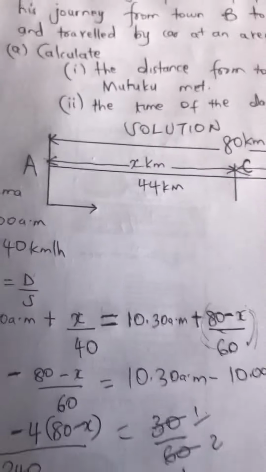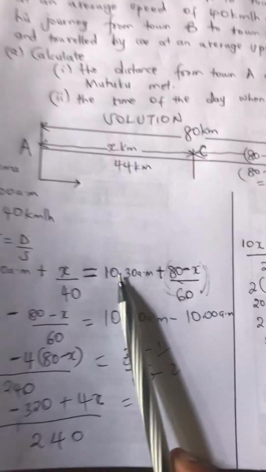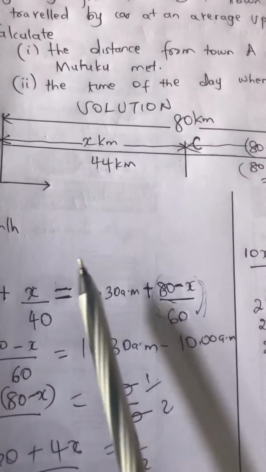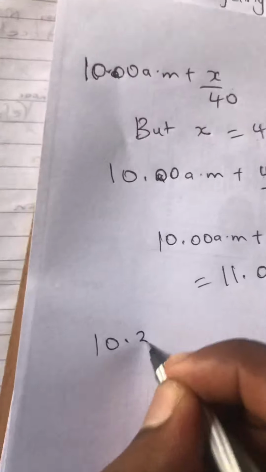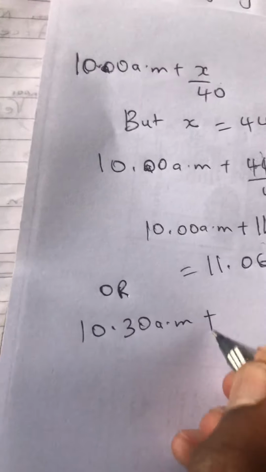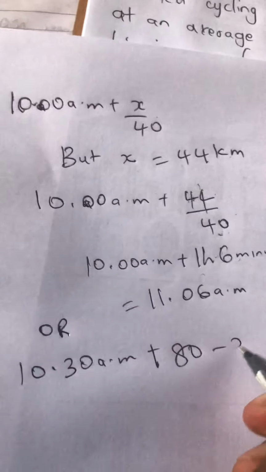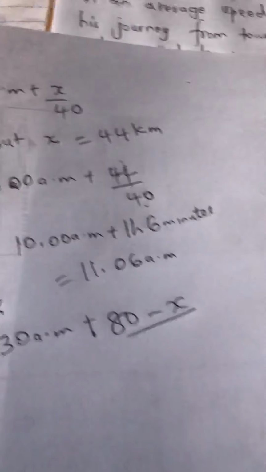Pia we can still get 11:06 am if we take 10:30. Remember tumechukua 10 am plus x over 40. Pia unaweza chukua 10:30 plus 80 minus x over 60. Time ya Mutuku hiyo ilikuwa 10:30 am plus 80 minus x over 60.